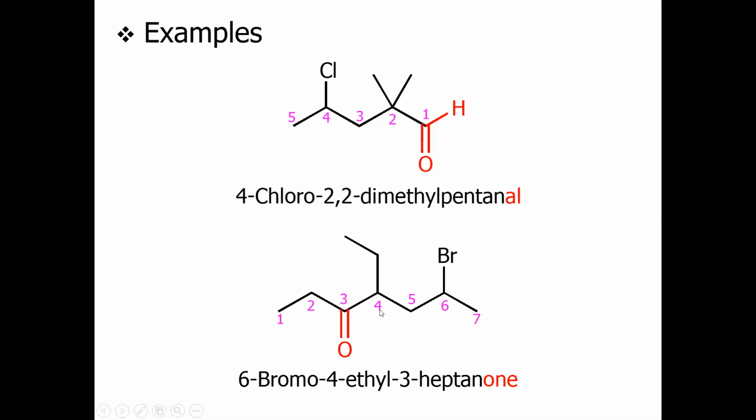You can see here at carbon number 4 we have the ethyl, and at carbon number 6 we have the bromo. Now just write them according to alphabetical order. Bromo, B, will come first, so we will write 6-bromo. 6 is the position of the bromine, and 4-ethyl. 4 is the position of the ethyl, and 3-heptanone. The E of heptane is being replaced with the -one group.